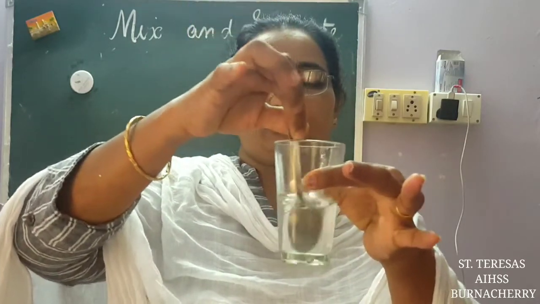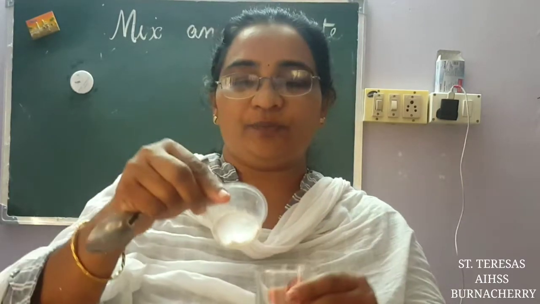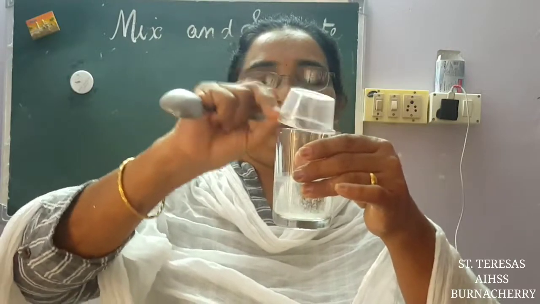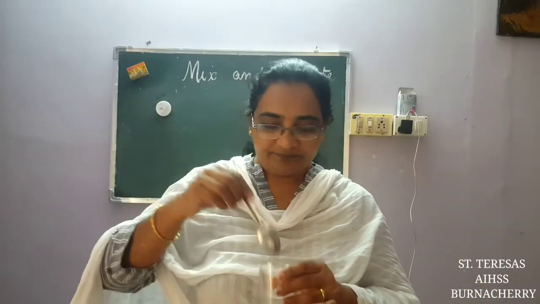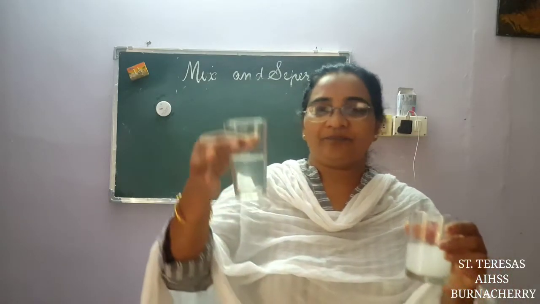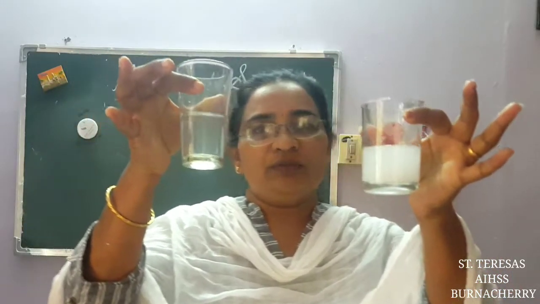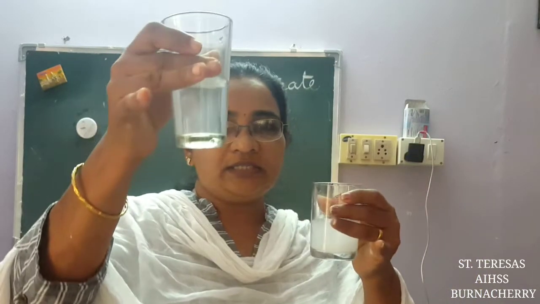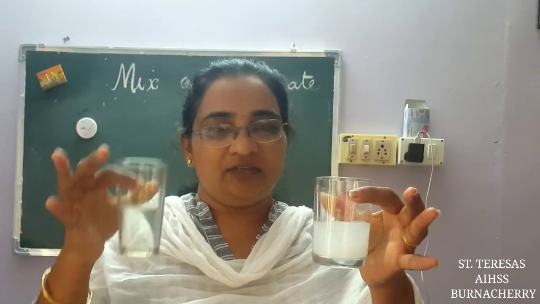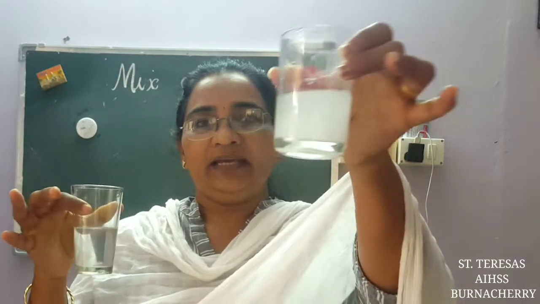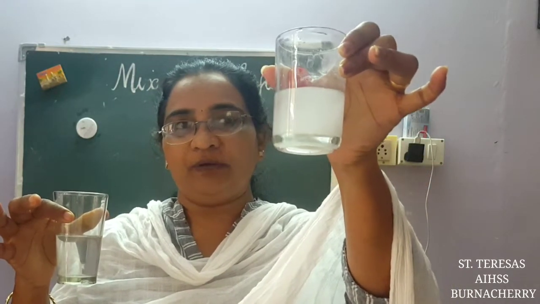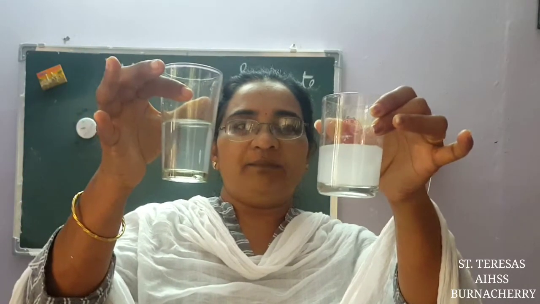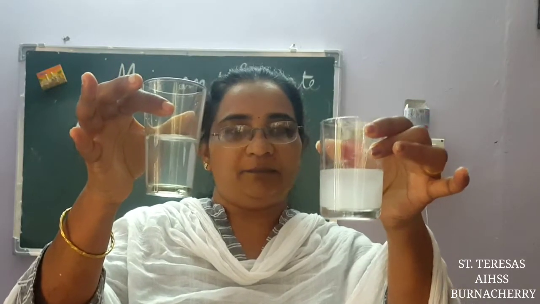So I have mixed sugar, and you know it mixes well. Now I am going to put chalk powder into this. So here I got 2 mixtures. One is sugar solution, and in the other one I mixed chalk powder. Now we will keep it for some time and see what happens.